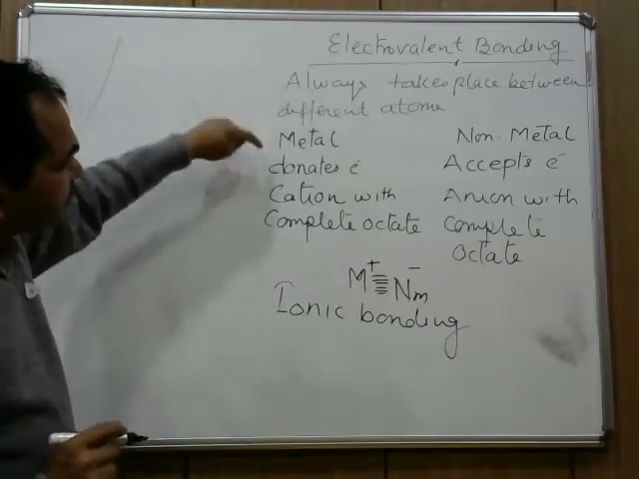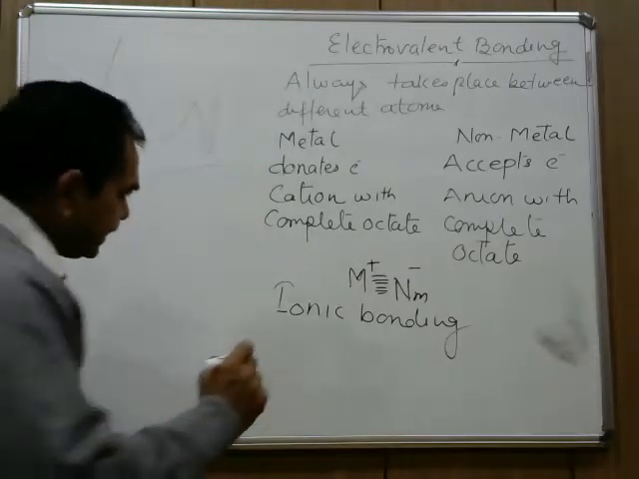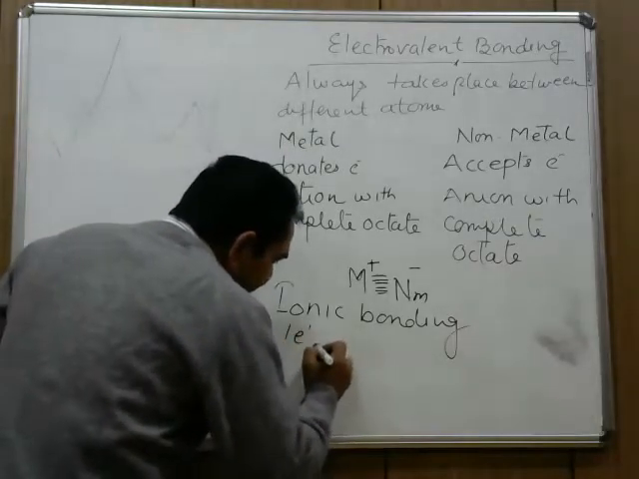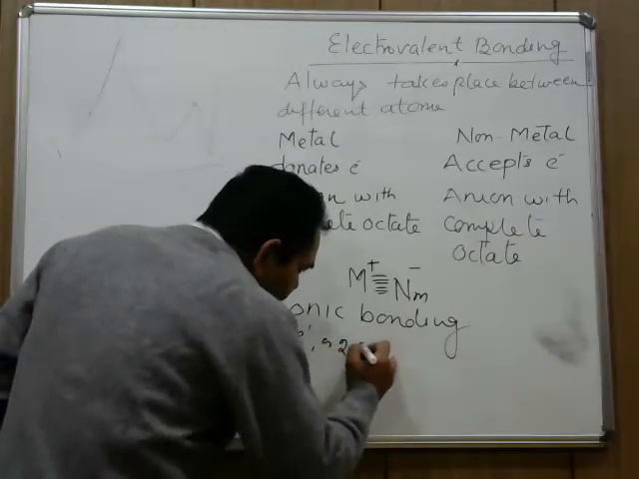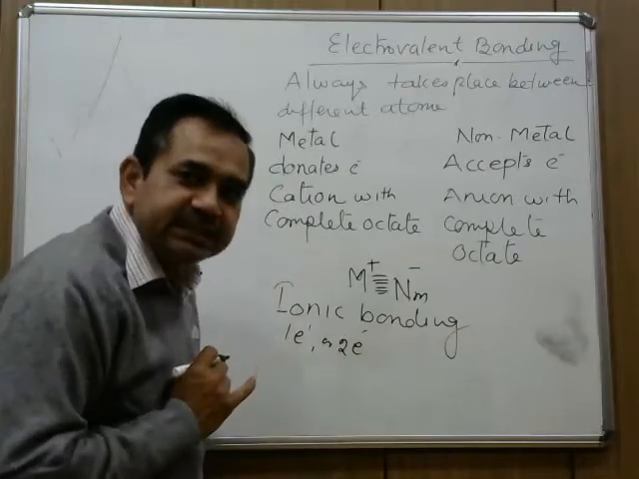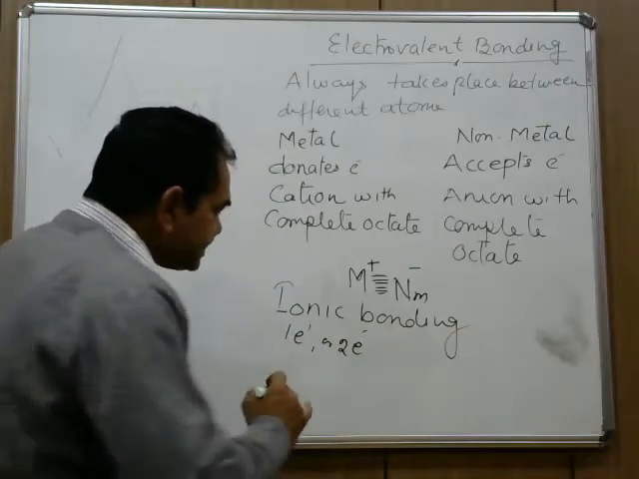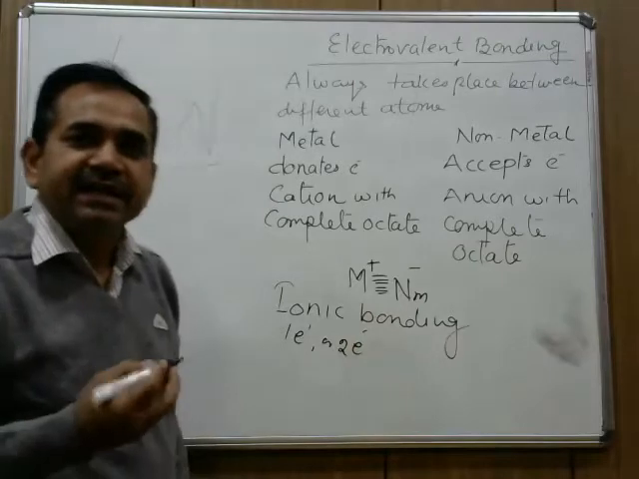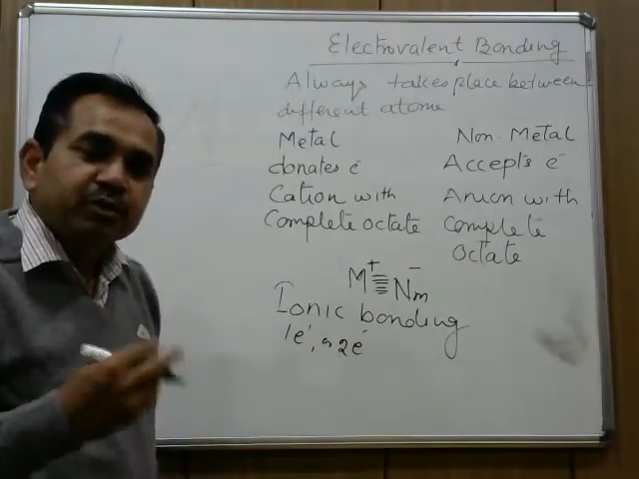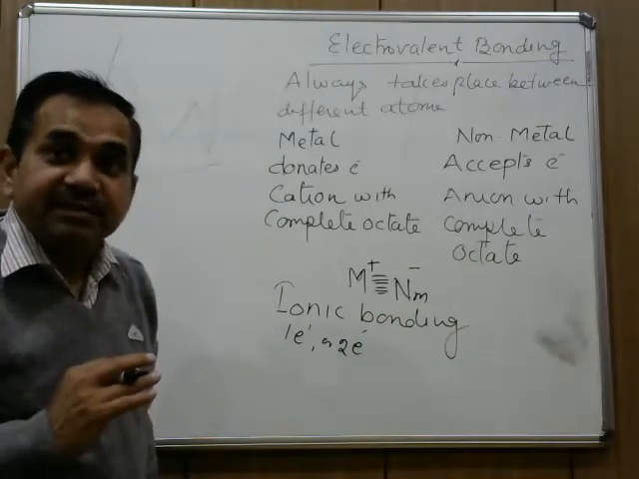Generally, the atom which donates electrons has either one electron or two electrons in its outermost shell. That means it is either from group 1, the alkali metals, or from group 2, the alkaline earth metals.